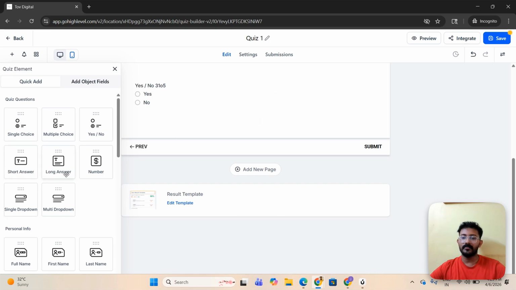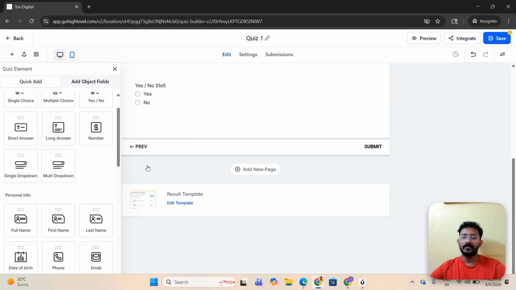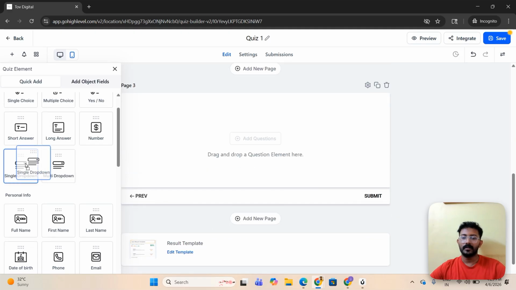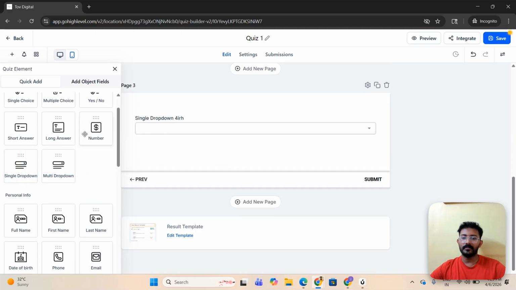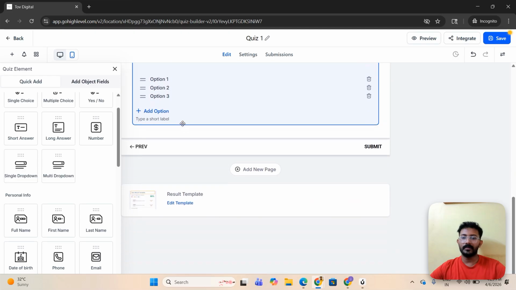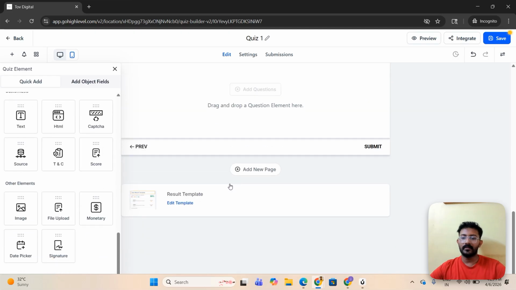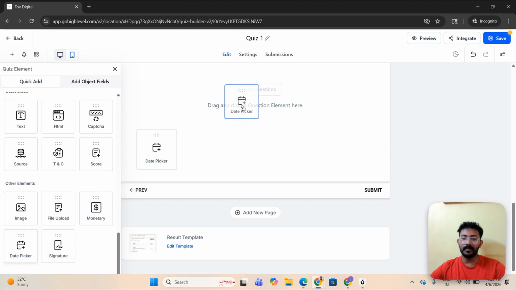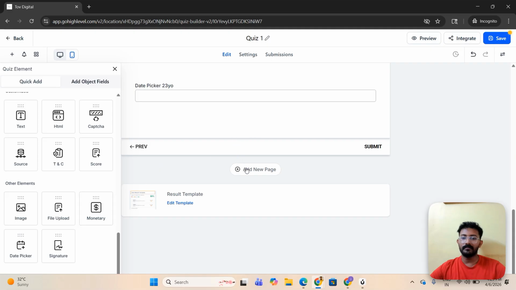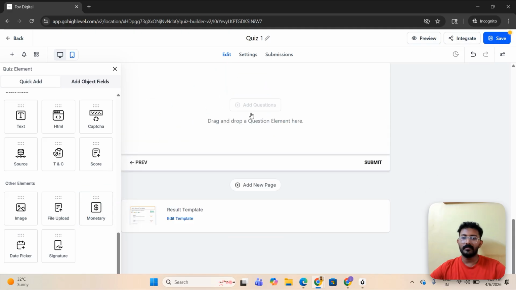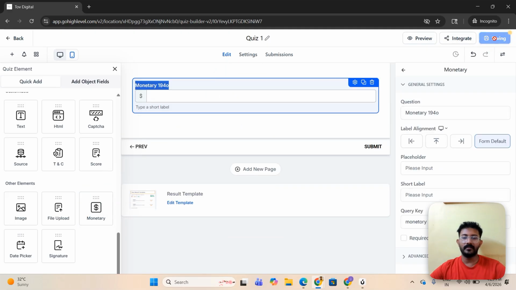This is short answer, long answer, number, then the single drop down, multi drop down. So we can add either of these options out there. And single drop down will be something like this. And once this is added, then you can click on and add the next option, which will be you can add a signature or a date picker or a monetary parameter. Any of this can be added. So once all these are added, click on save.